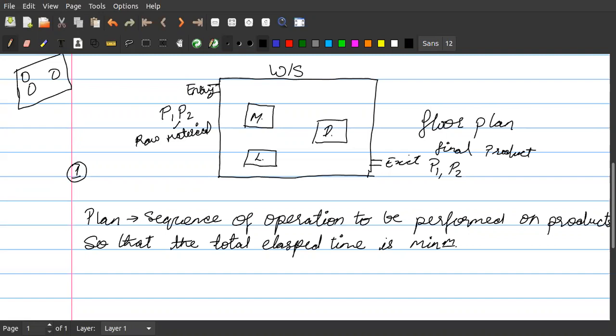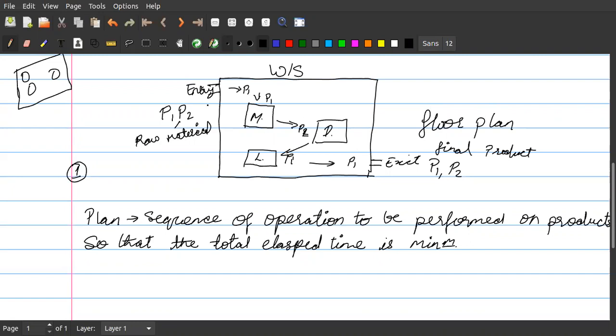Now if I'm producing only one product, then I can allow product P1 to enter here, get processed on milling machine, then pass on to drilling machine, then pass on to your lathe machine, then get exit.